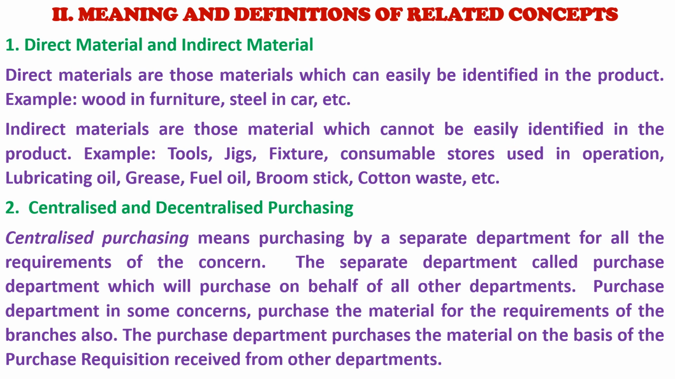2. Centralized and decentralized purchasing. Centralized purchasing means purchasing by a separate department for all the requirements of the concern. The separate department, called the purchase department, will purchase on behalf of all other departments. The purchase department in some concerns purchases the material for the requirements of the branches also. The purchase department purchases the material on the basis of the purchase requisition received from other departments.